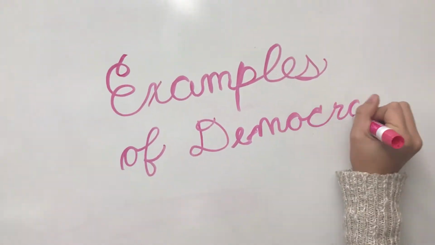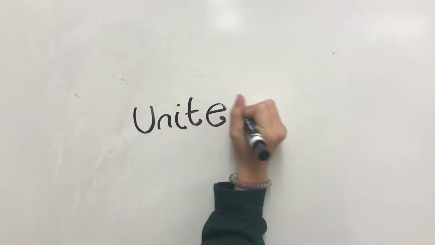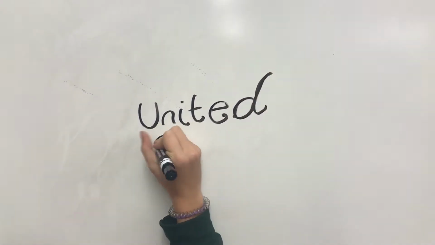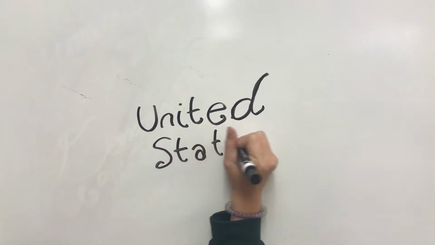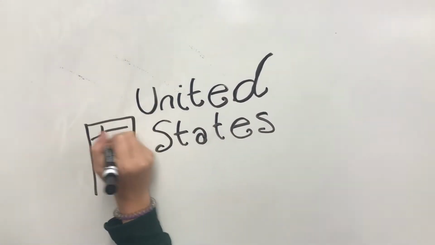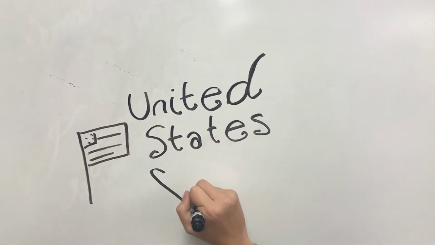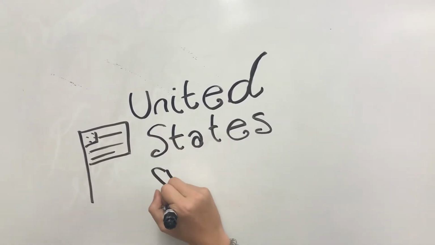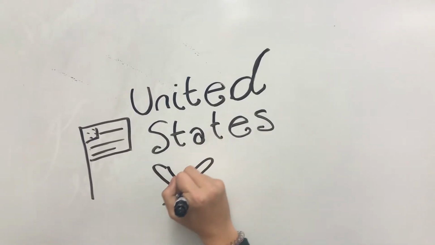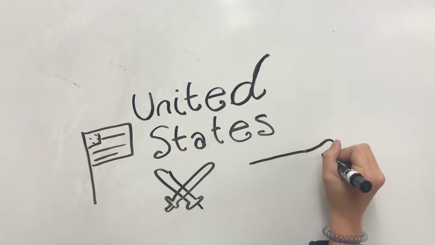Examples of democracy. Now, one of the main examples of democracy is our government in the United States. This all began whenever America fought the British in the Revolutionary War. Whenever the U.S. defeated the British and became independent, the Declaration of Independence was signed. This leads to the democratic form of government used today.